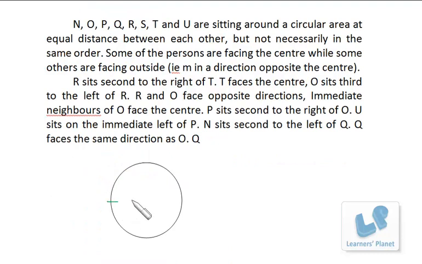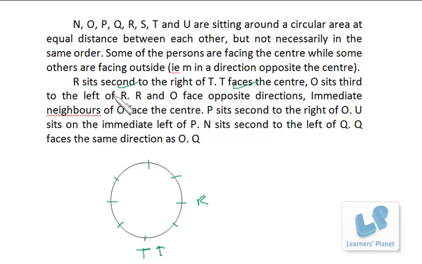Next is, once again, 8 persons are there. I just mark their positions. Now R sits second to the right of T. T faces the center, so one thing is clear, T faces the center. So this is T. Then R sits second to the right of T. Since T is facing center, his right will be this side. So R is over here, but we do not know the direction of R, whether inside or outside.